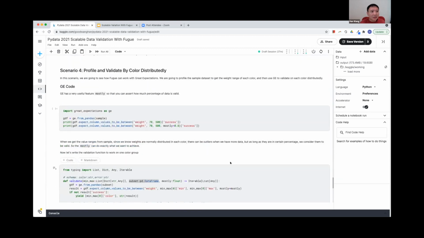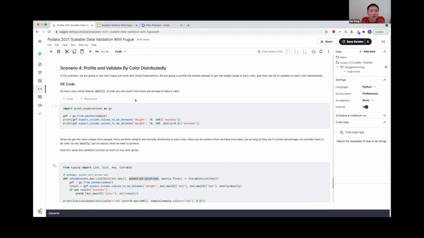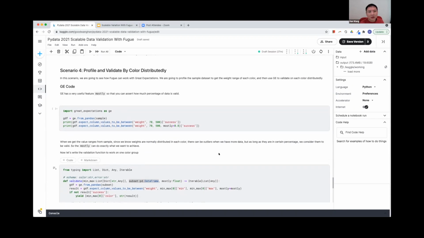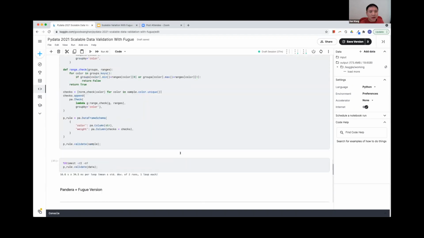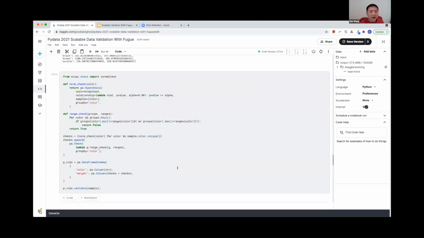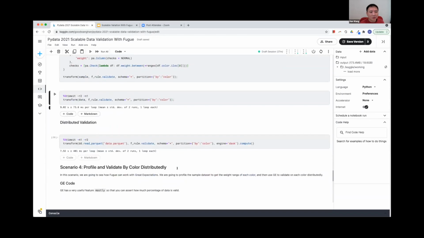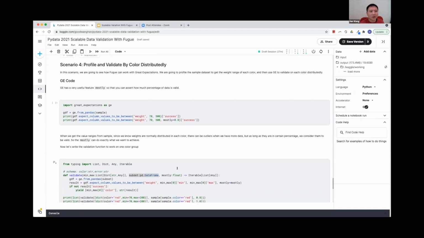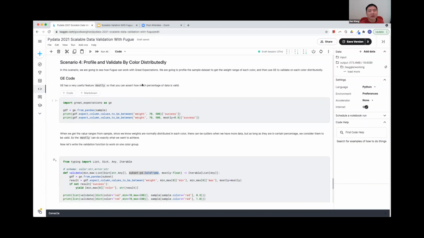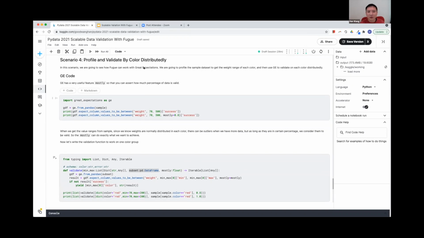In the last scenario, I just want to talk about something different. So in scenario 3, we still have the ranges to use, right? And in the last scenario, we no longer have this dictionary. We want to profile the sample data set and figure out this dictionary. And in this section, I'm going to show how Fugue can integrate with Great Expectations.